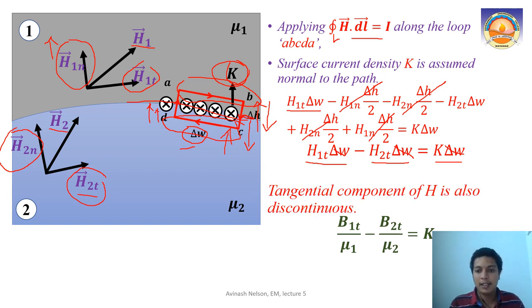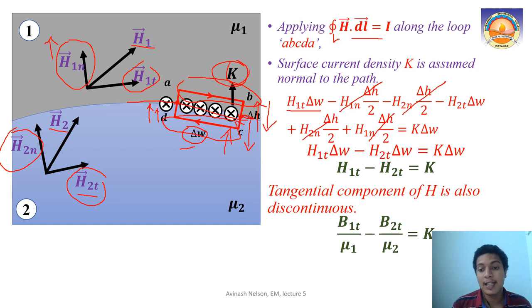What is our second boundary condition? H1t minus H2t equals K, the surface current density, right? So this is our second boundary condition. But now the tangential component of H also is discontinuous. We already got that the normal component of H is discontinuous. But if there is a current flowing, then the tangential component of the magnetic field intensity will also become discontinuous.